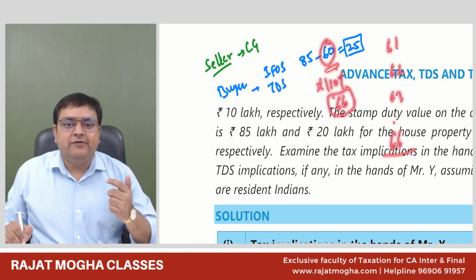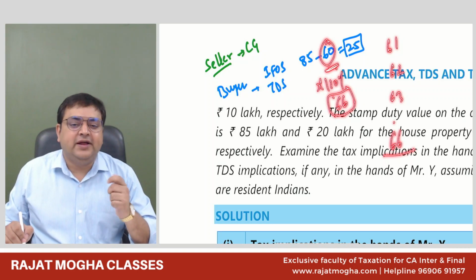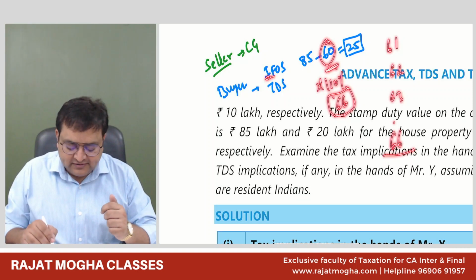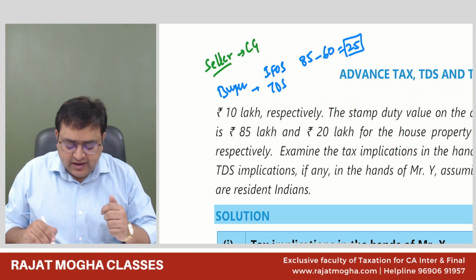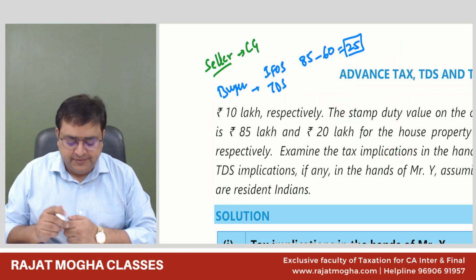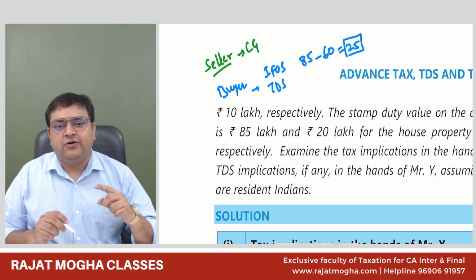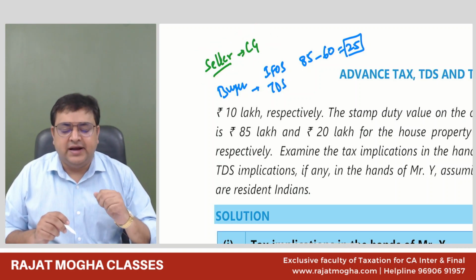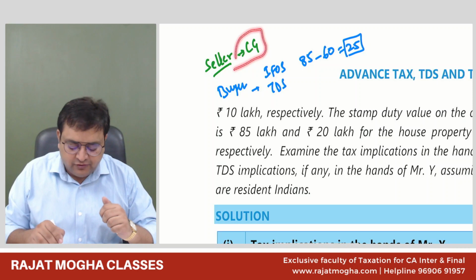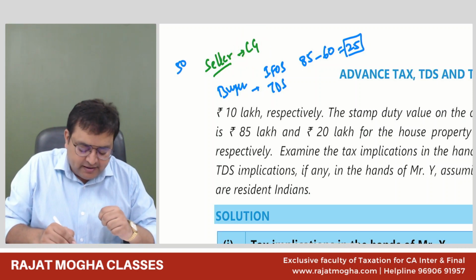But still the stamp duty value is higher. So the difference is more than 10%. So in your hands, there would be IFOS income also, and you have to deduct the TDS as well. And in the seller's hand, there would be a capital gain. Capital gain on sale of house property, but not on agriculture land. And in the hands of the seller also, section 50C would be applicable.